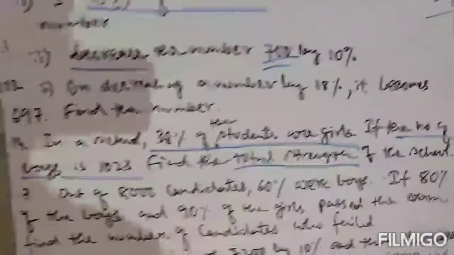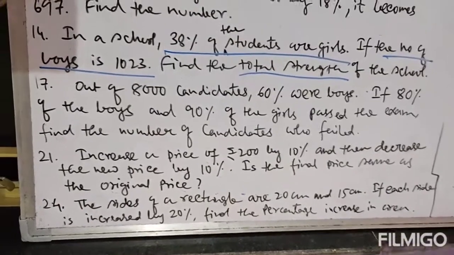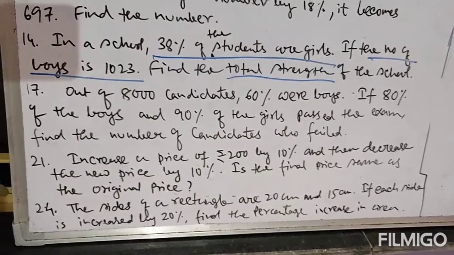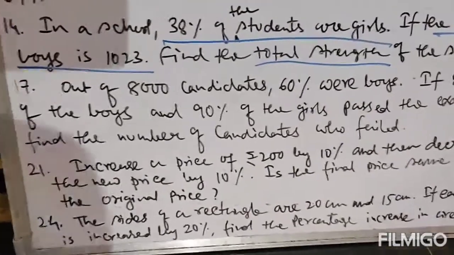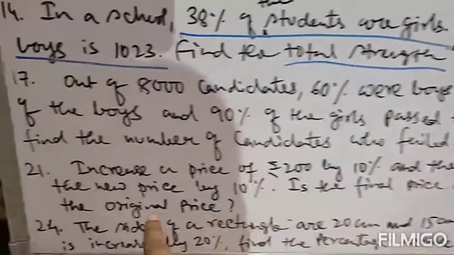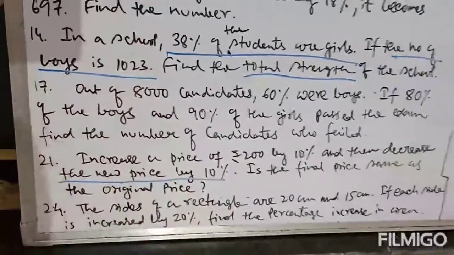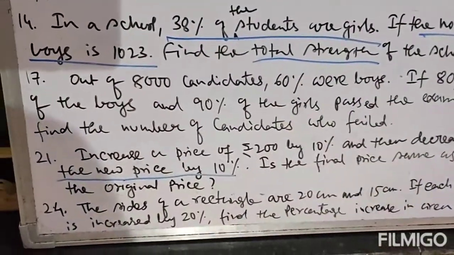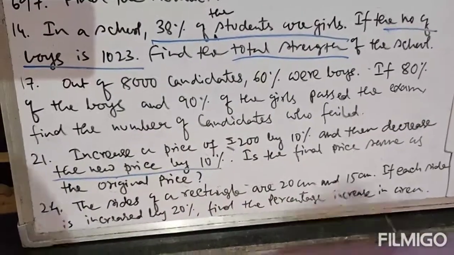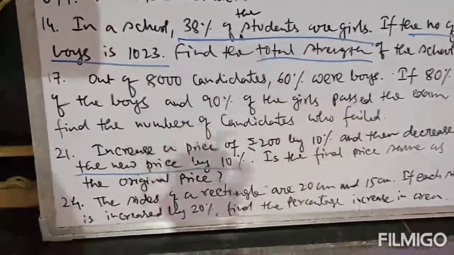Question number 21. It says increase a price of rupees 200 by 10% and then decrease the new price by 10%. Is the final price same as the original price? Very important sum. So first we have to increase the price of 200 by 10%, and then we will decrease the new price by 10% and check whether the final price is same as the original price or not.